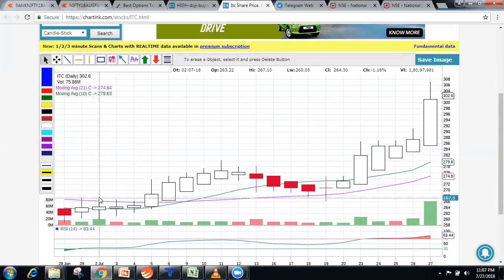If this level of 267 is broken, it made a high of around 280. And even here, this is 2 doji, so you can write 2 NR, one at 278 and this at 269. When this level is broken, it did not work. Here is even a single doji breakout. Some people use the Heiken-Ashi principle: after a fall, if you see a doji and open equal to low, if you're an aggressive trader, you can buy from here, or enter on the third level, and it touched a high at 308. So this is called NR4.